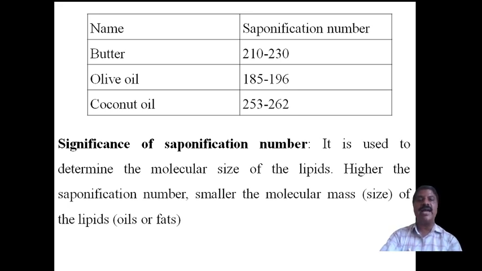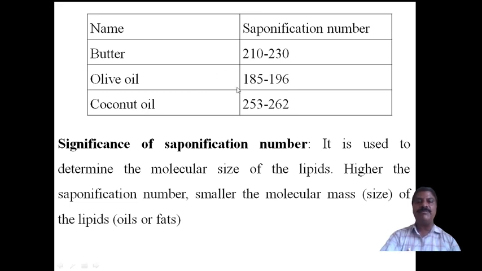Similarly, for coconut oil, 253 to 262 milligrams are required to complete the saponification. This indicates, as I have already told, the higher the value of the saponification number, the lower the molecular mass. Coconut oil has a high saponification number, therefore its molecular mass or molecular weight will be less.